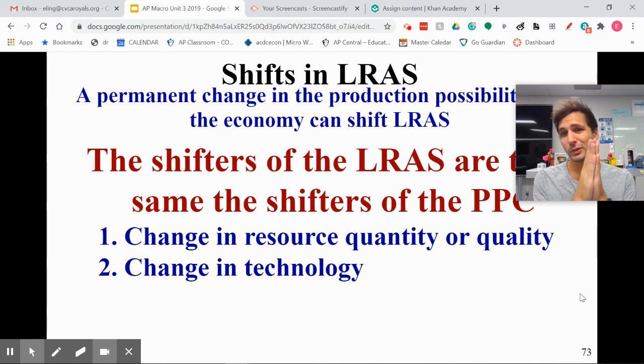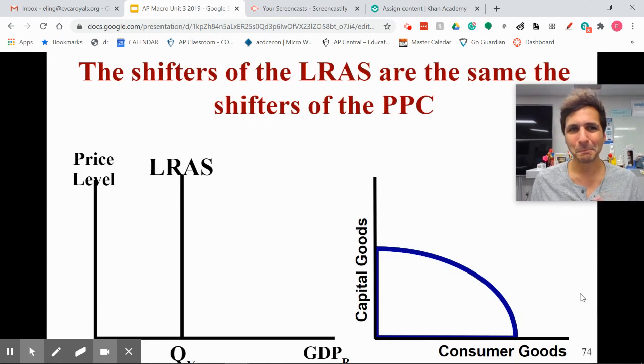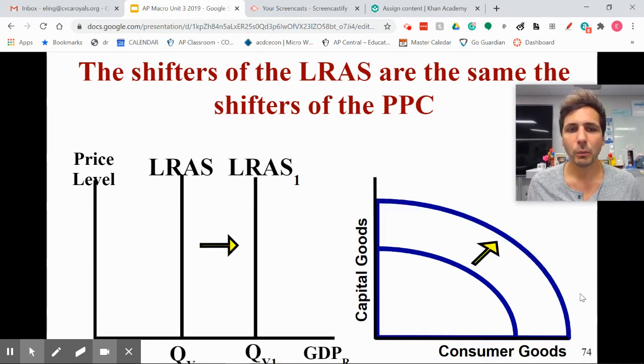Which is changing our lighthouse, right? Saying, hey, our goal is no longer here. Our goal is out here now. This is our potential GDP. This is what we have the capacity to produce. So it looks like this. When we have long run aggregate supply shift to the right, economic growth, it is the same as when the production possibility curve shifts outward, right? Economic growth.